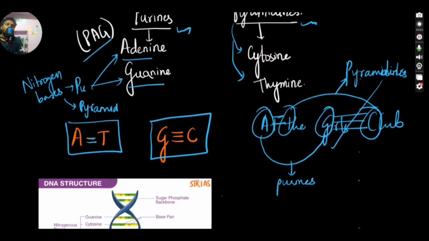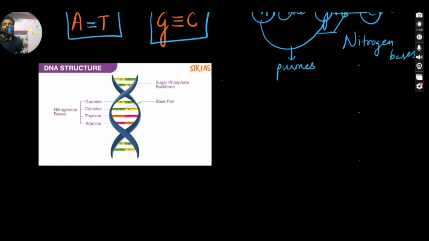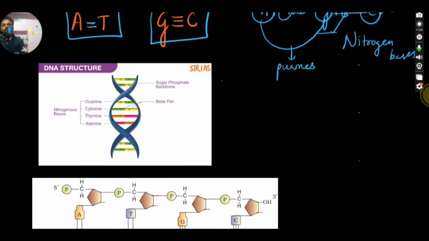These things are nothing but nitrogen pairs or nitrogen bases in DNA. So just look at the structure of DNA now. We can see that these are the nitrogen bases which will be holding this two helical structure, and this is the sugar phosphate backbone which will be holding.